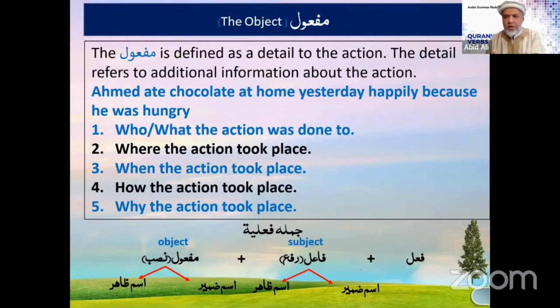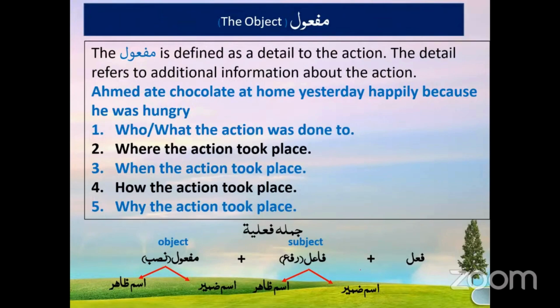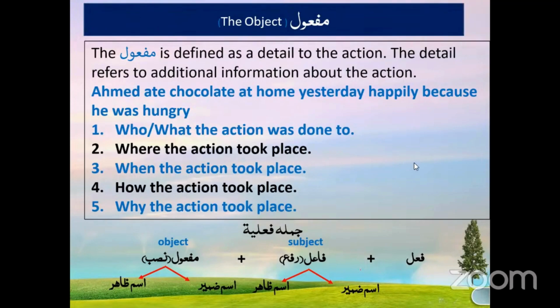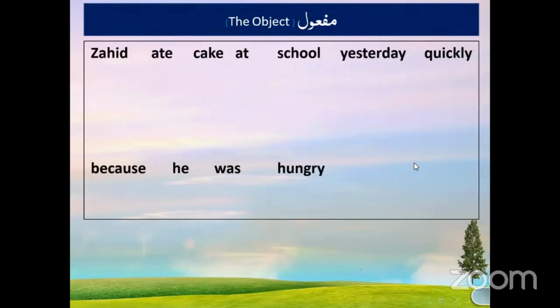Because we are looking for rafa pronouns. In the maf'ul category, the ism zamir will be the attached pronoun, because we are looking for the nasab. Is that concept clear? Okay. Some more people, if they can just give me a good feeling that they understood. Yeah, we got it. Alhamdulillah. Okay, good.